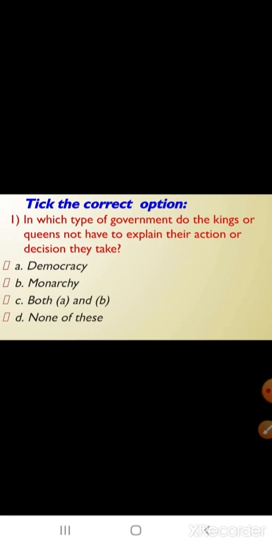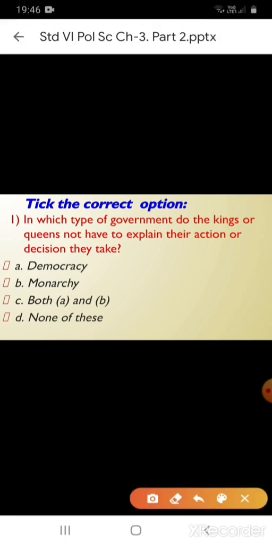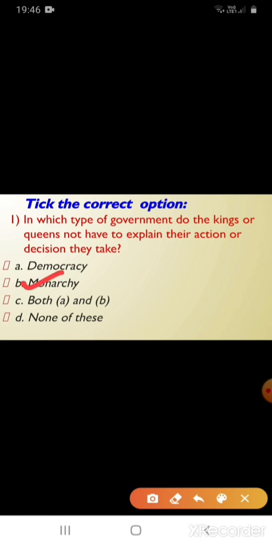Tick the correct option. First one. In which type of government do the kings or queens not have to explain their action or decision they take? A. Democracy. B. Monarchy. C. Both A and B. D. None of these. What is the correct option, children? Yes, B. Monarchy. Monarchy is the type of government in which the kings or queens don't have to explain their actions or decisions that they take.